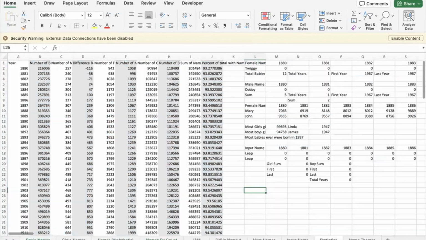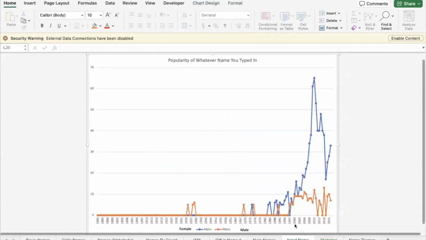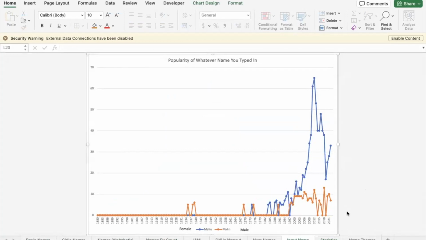I actually had to write my own methods and formulas to get it to do what I want. So if I type in a name here, it takes a second to load, but if I type in my own name, I can see the exact number of girls and boys that have been given that name, exactly when it first and last showed up, and the total number of years it showed up. And then I have it connected to this little graph so I can see the exact percentages of it. Although it's actually kind of a bad example because with my name, the masculine name Malin is completely different from the Swedish feminine name Malin.